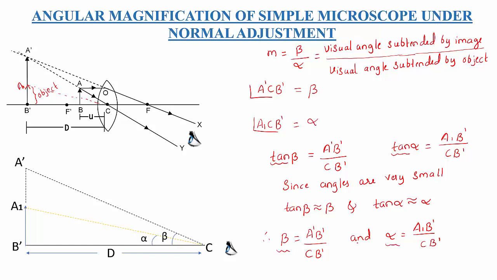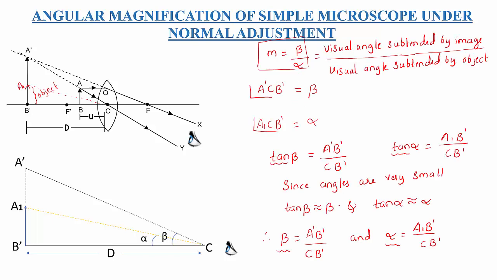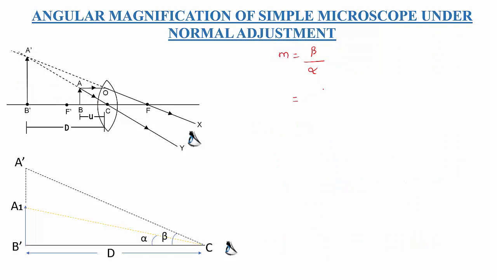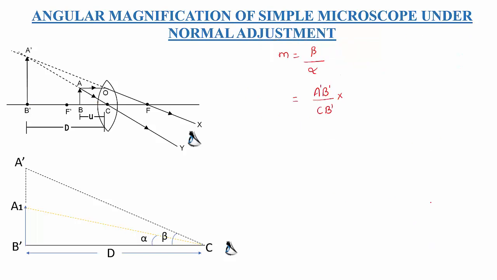Substitute alpha and beta values in the angular magnification equation, that is M equal to beta divided by alpha. Now substitute the value of beta, which is A dash B dash divided by CB dash, into the alpha value, which is A1 B dash divided by CB dash.